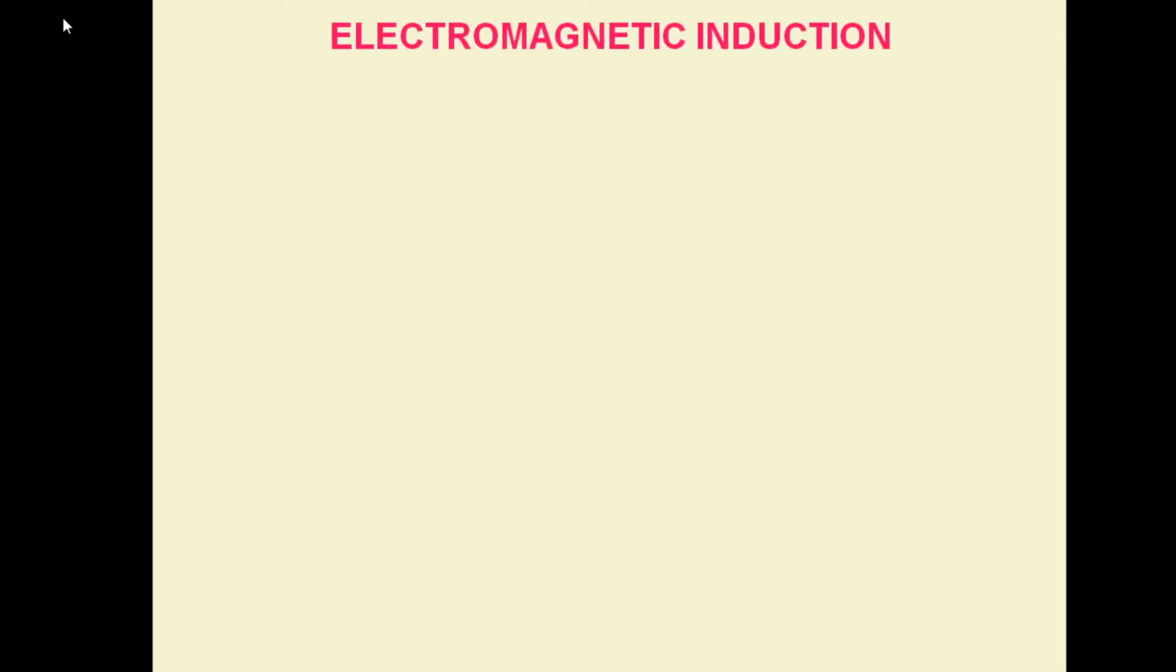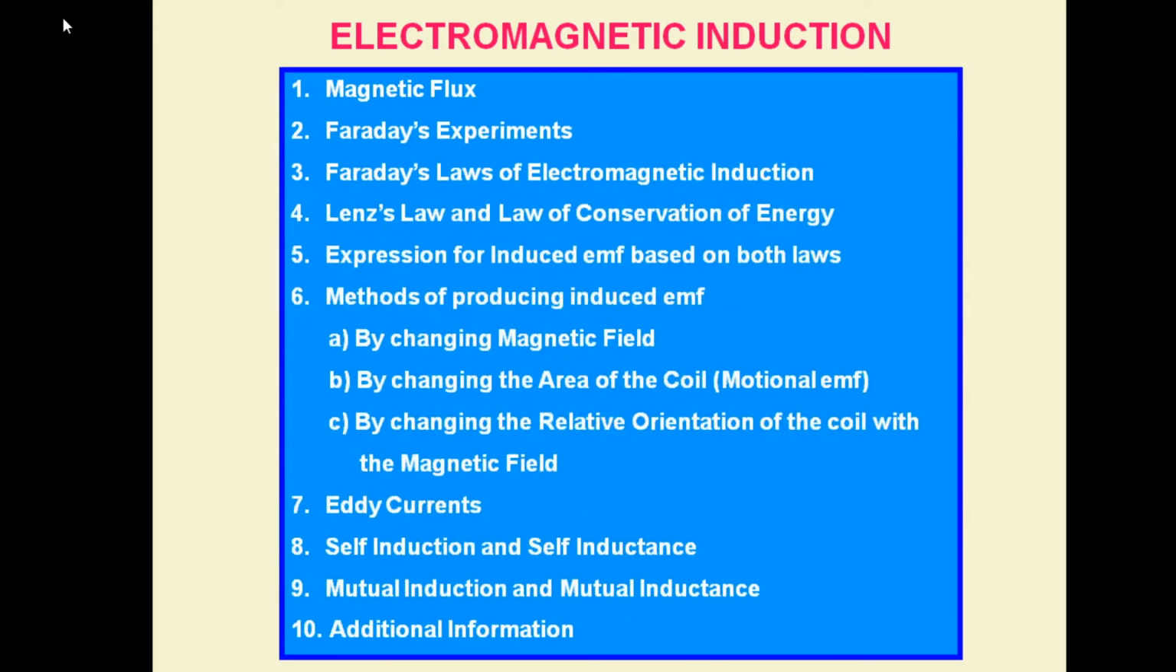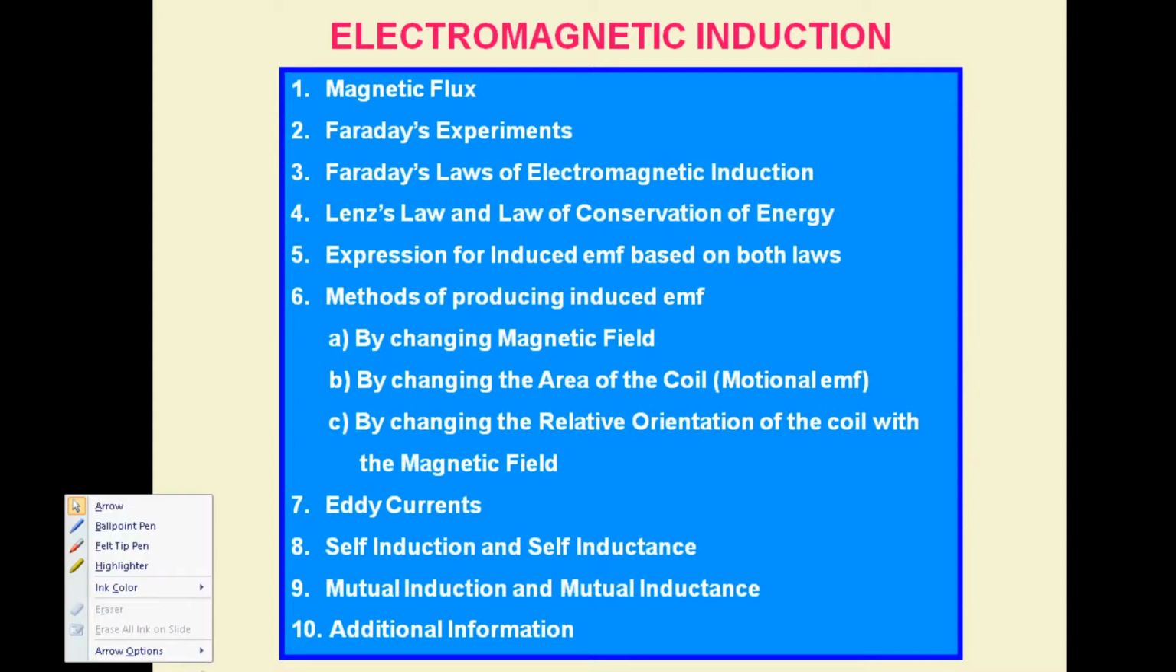Today in our class we are going to study the concept of electromagnetic induction, and this is the start of our unit 4, electromagnetic induction and alternating currents. The topics which we have to study here start with magnetic flux. First of all, we will study this slightly, as we have already discussed it in the previous chapter.